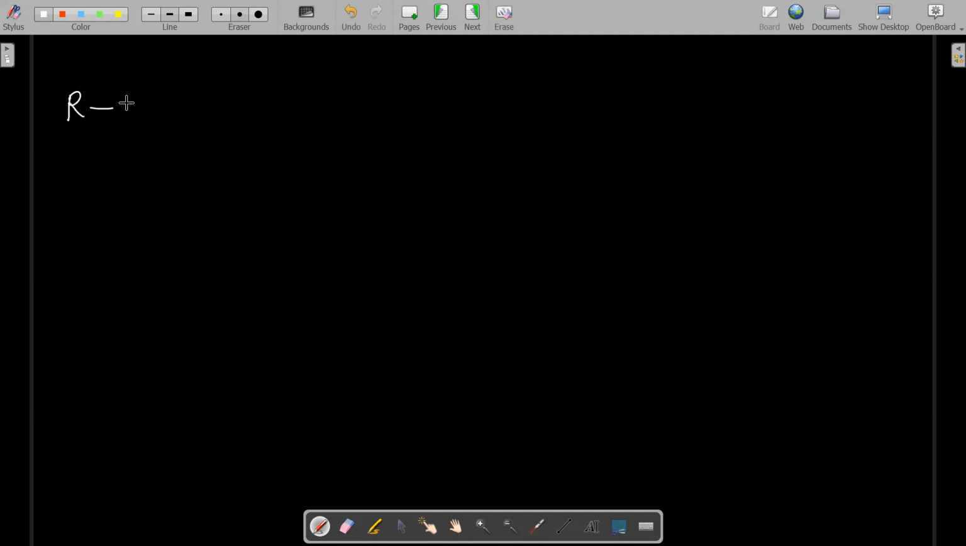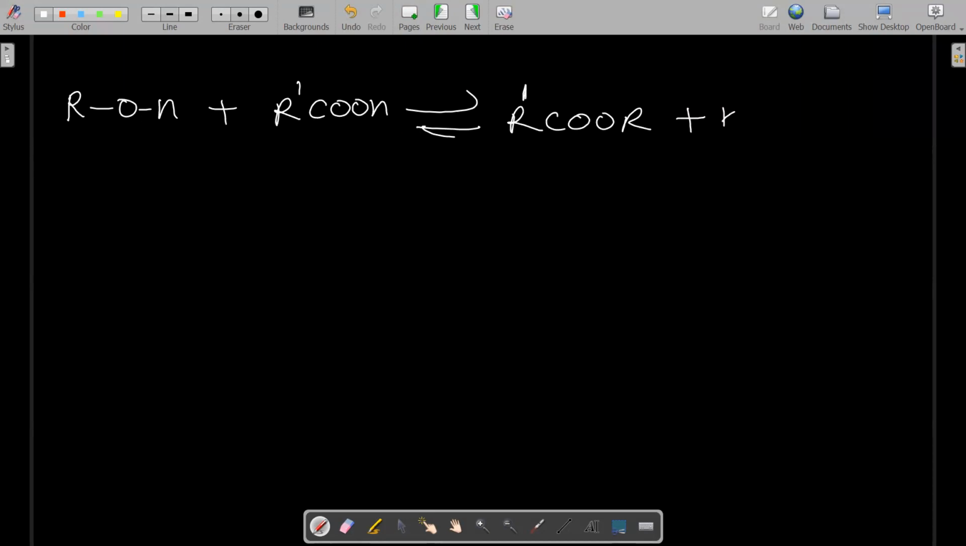So you can see, I have just discussed alcohol with acid only. This is the acid. So the first reaction we have discussed forms ester, R dash, plus water. But alcohol reacts with other acid derivatives also.